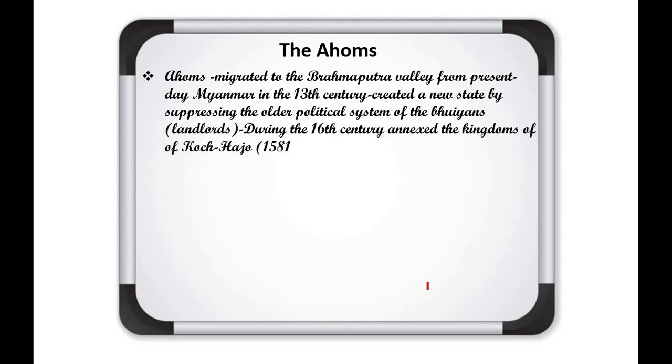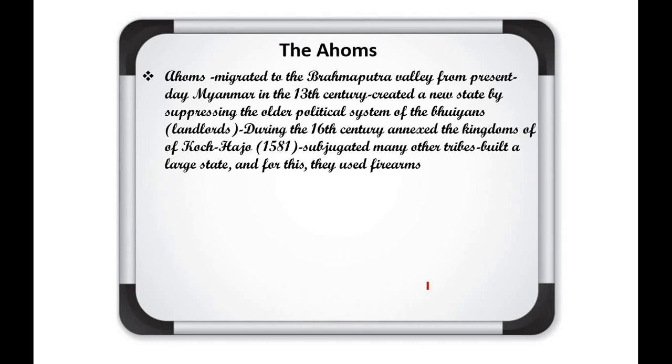They annexed the kingdom of Koch-Hajo, subjugated many other tribes and built a large state, and for this they used firearms as early as the 1530s. So that community had knowledge of new war techniques. At that time they used cannon and gunpowder also.